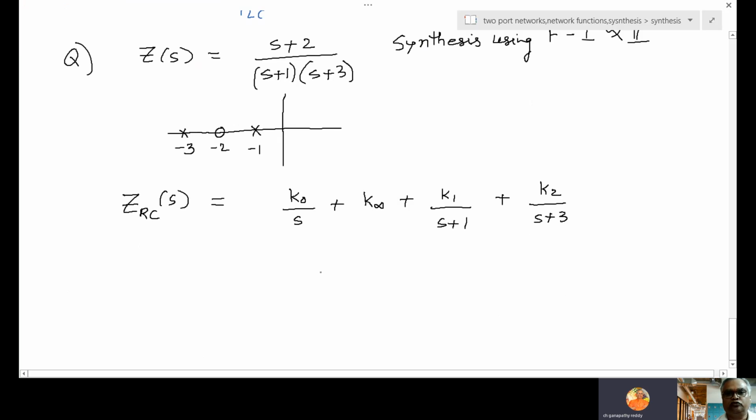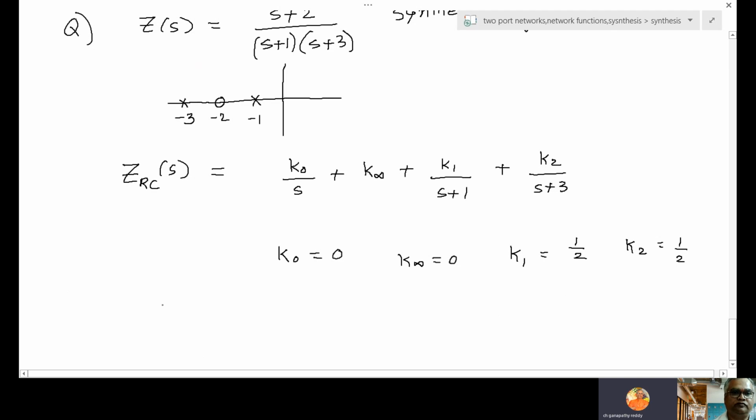So this is the first foremost important step. If this is gone, then entire problem will go. Now I am not working out in detail how to find K0, K infinite, K1, K2. So I will just give the answer. You will get K0 is 0, K infinite also 0. You will get K1 is 1 by 2 and K2 also 1 by 2. You solve later, answer I have given.